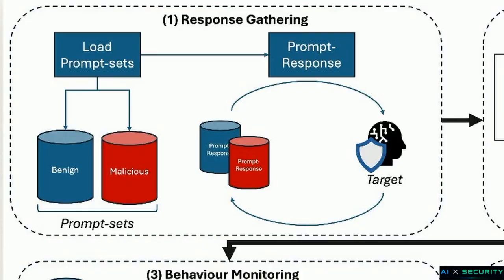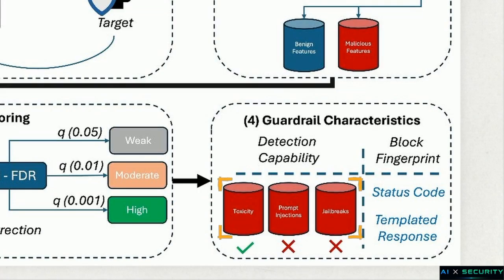This methodology flowchart outlines the reconnaissance engine. Phase 1 is response gathering. To establish a behavioral baseline and begin mapping the system, the algorithm requires a payload of only 40 specific prompts, divided strictly between a benign control set and malicious test cases. The malicious payload is categorized to isolate specific attack vectors. The prompts test the system's response to 3 distinct types of content: prompt injections, jailbreaks, and toxicity.